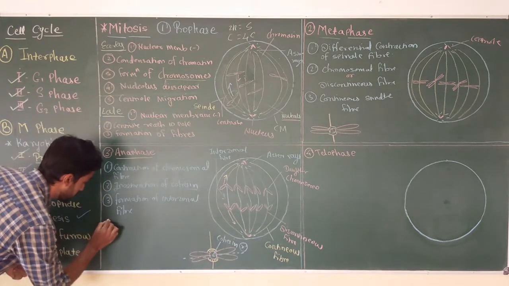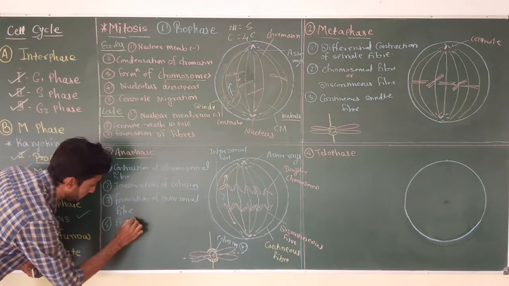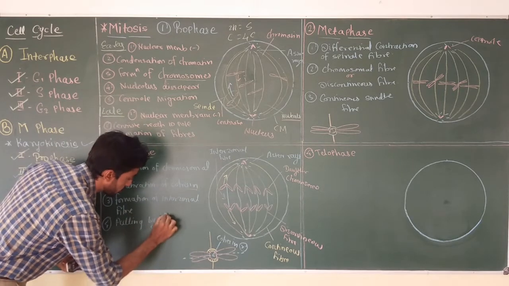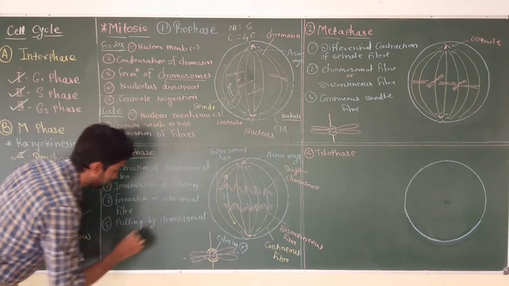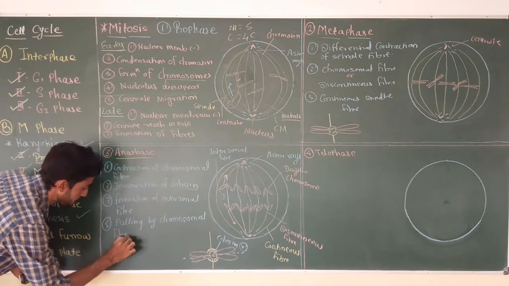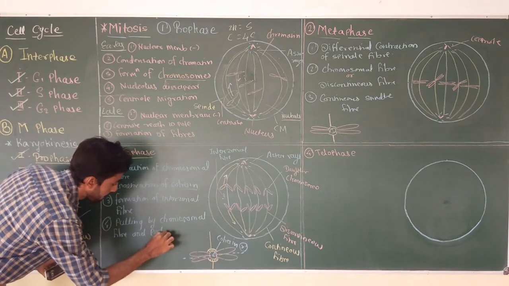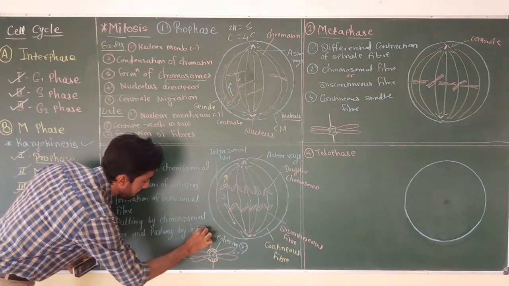So the next thing that happens is pulling of the daughter chromosome by the chromosomal fiber and pushing by the interzonal fiber.